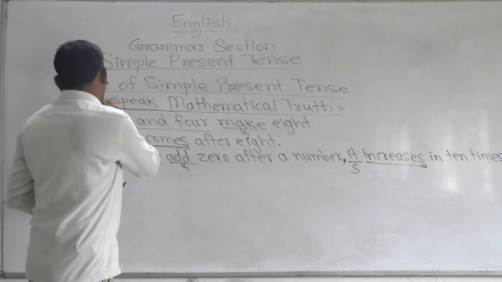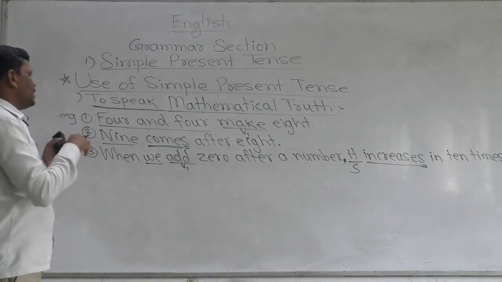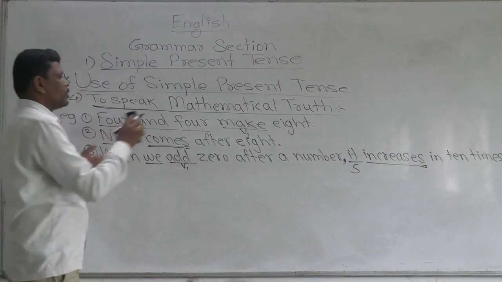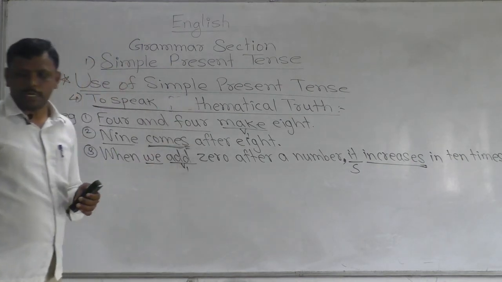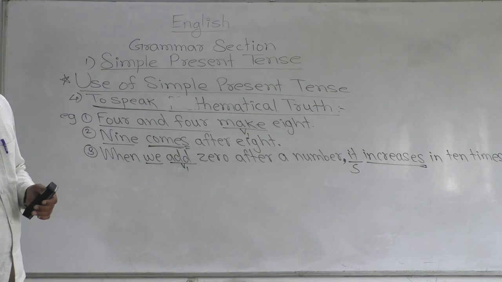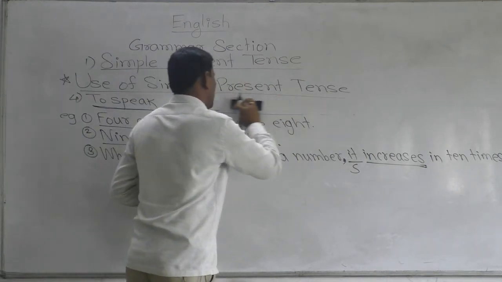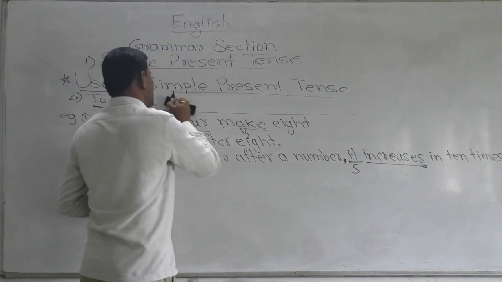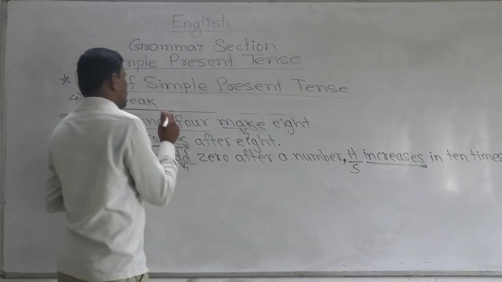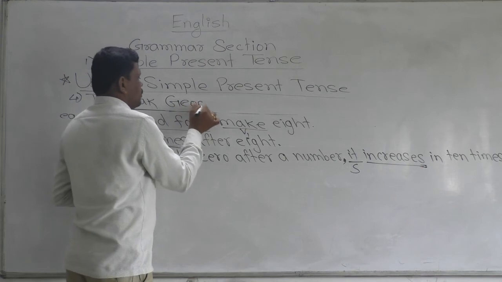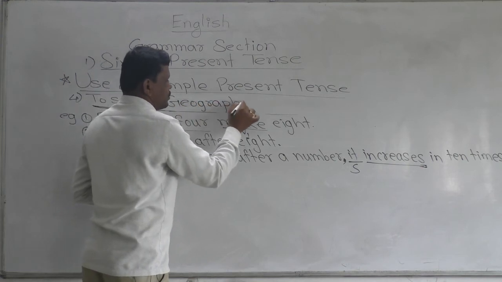Next, the fourth use of simple present tense is to speak geographical truth.